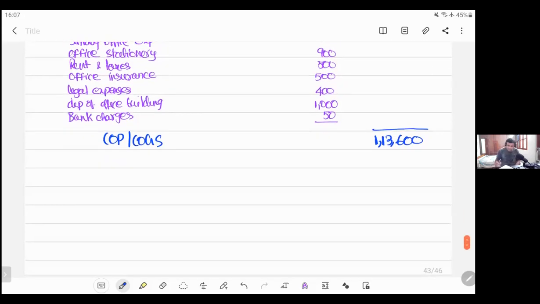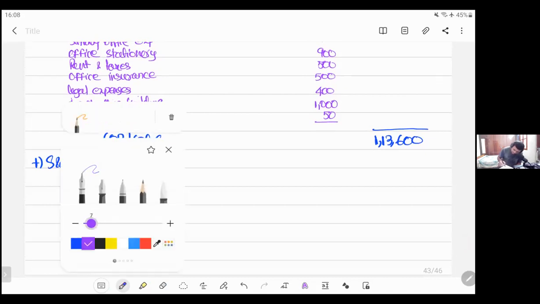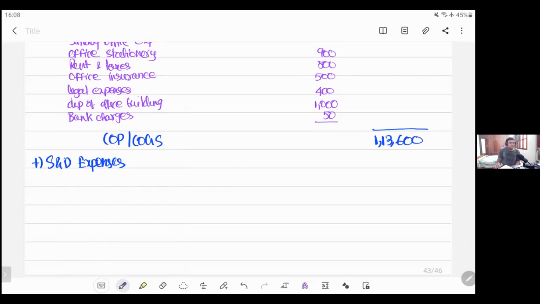One last expense is there. Let's add it patiently. Admin is done. Selling and distribution expenses. On the left hand side, no selling expense is there. Right hand side, we have rent of warehouse 300.